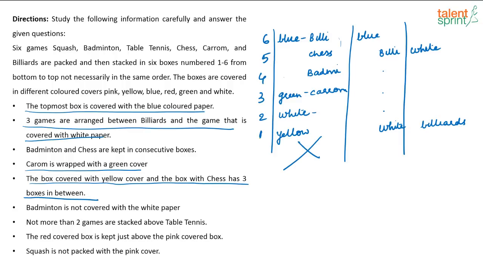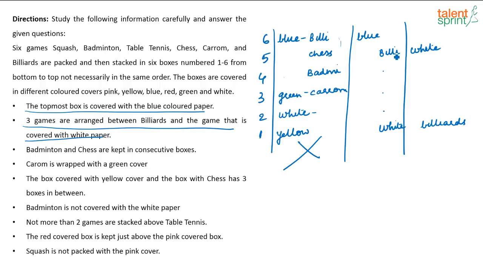Now let us try out the next possibility. Okay. Now next possibility, what is given? This is blue, this is billiards and this is white. Now if this is the case, where can be chess? See, can chess come here? Chess cannot come here. If chess comes here, then this has to be badminton, which is not possible. So chess obviously can't be here.